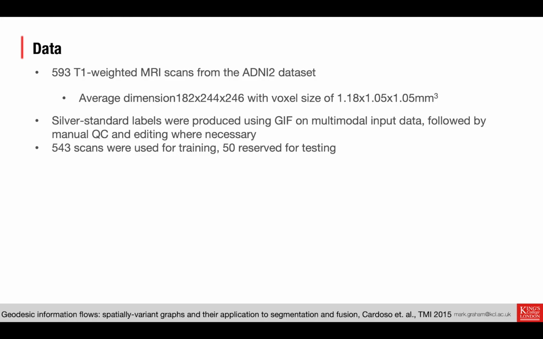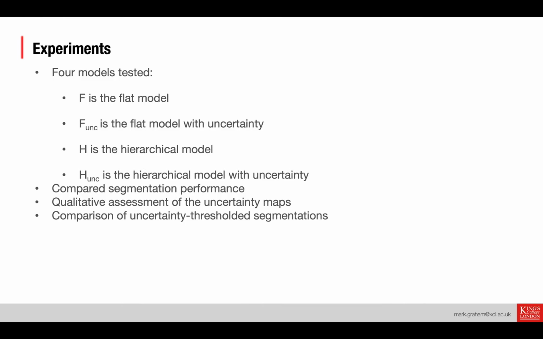And we divide this into 543 scans for training, and we reserve 50 of those for testing. And we test 4 models: the flat model, the flat model of uncertainty, the hierarchical model, and the hierarchical model of uncertainty. And broadly, we perform 3 experiments. We compare the raw segmentation performance. We qualitatively assess the uncertainty maps, and we compare the uncertainty thresholded segmentations.